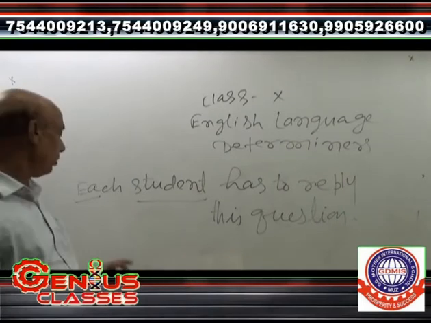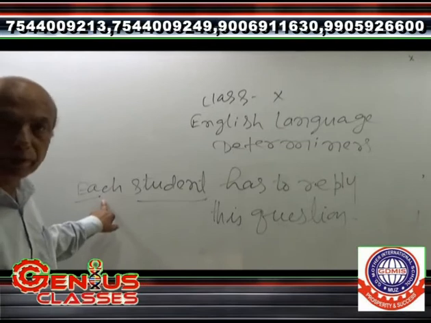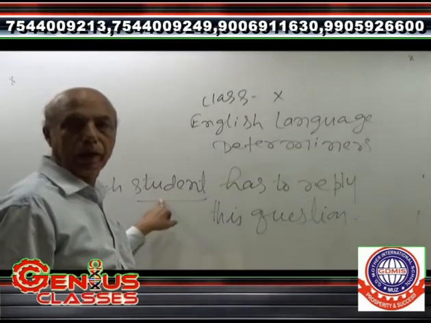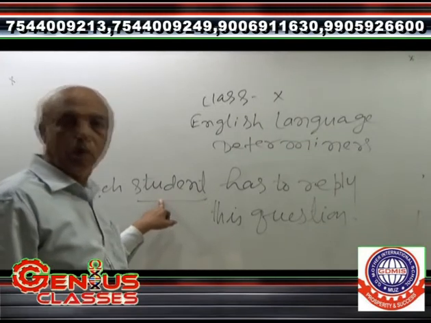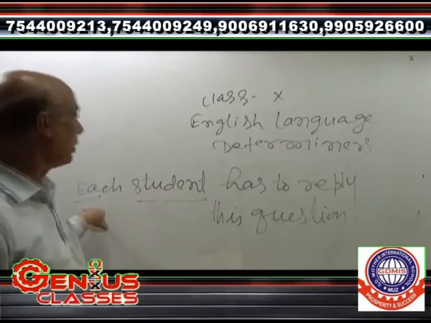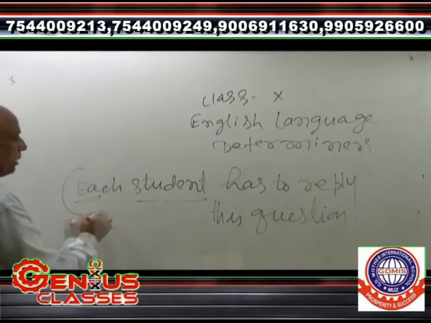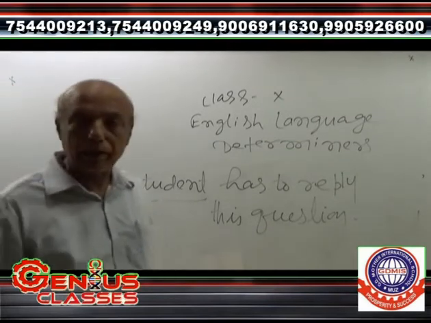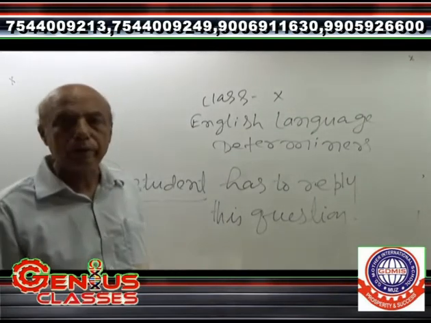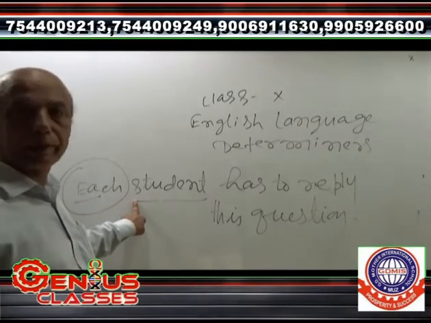And it is also known as one of the determiners in the form of adjective determiners. So here it has been said each student, and each has been used for the students. Each student has to reply to this question. That is why each is one of the adjective determiners, and it is modifying student.